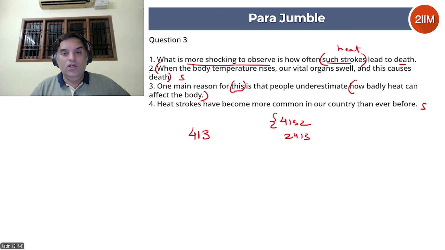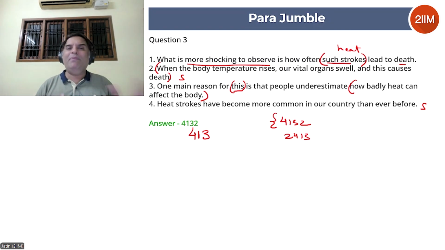Okay, we have 2: when the body temperature rises, our vital organs swell and this causes death. Okay. Heat strokes have become more common in our country than ever before. 2-4 does not make sense. The flow is very abrupt. 4, 1, 3, 2, on the other hand, has a very smooth flow. So the answer here is 4, 1, 3, 2.